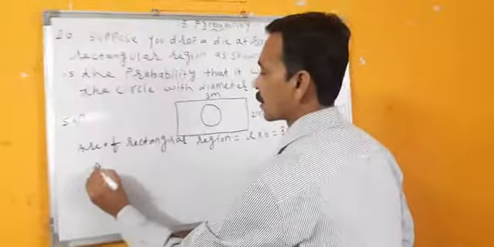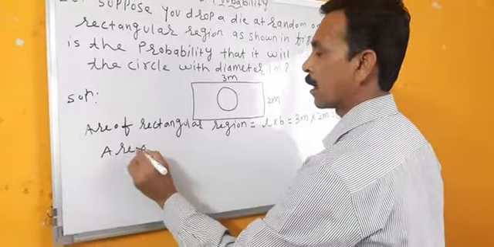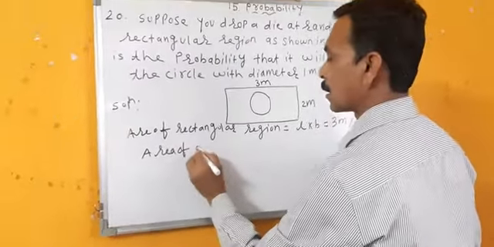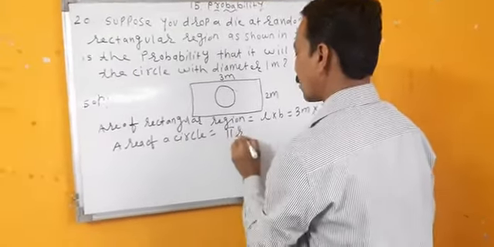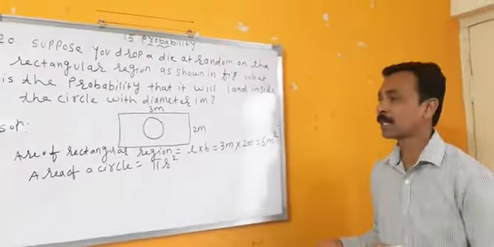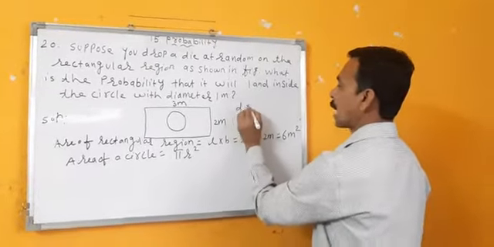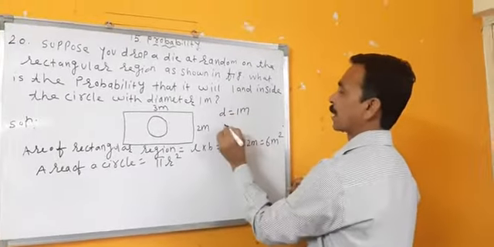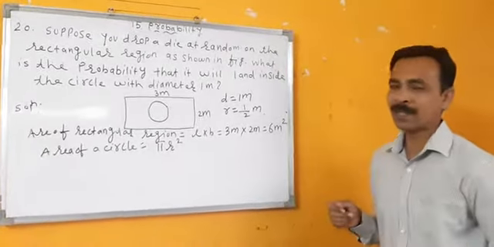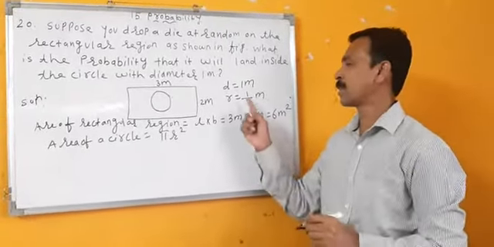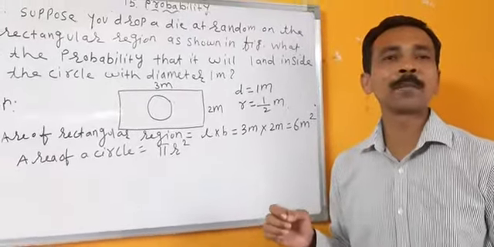Now area of a circle. What is the formula for area of circle? Pi r square. Diameter is given of circle 1 meter. What will be the radius? 1 by 2 meter. Even we can write 0.5 also, but if we keep in fraction, calculations will become easy.